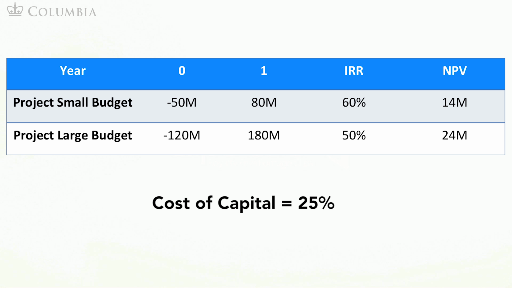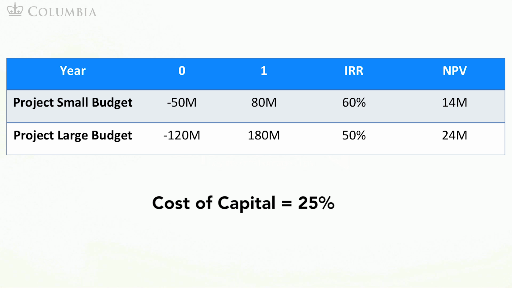Now, let's compute the NPV of these projects to see whether we get the same recommendation. The NPV of the small budget project is 14 million, and the NPV of the big budget option is 24 million. Therefore, according to the NPV rule, you should choose the big budget project. Again, these two rules disagree. Why is this the case?